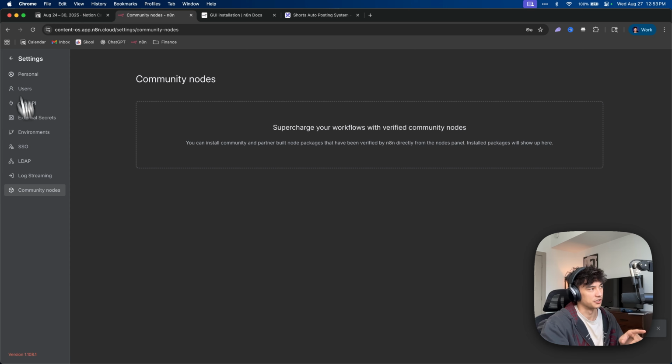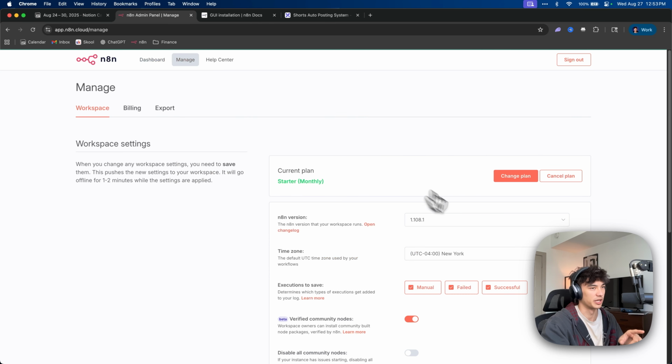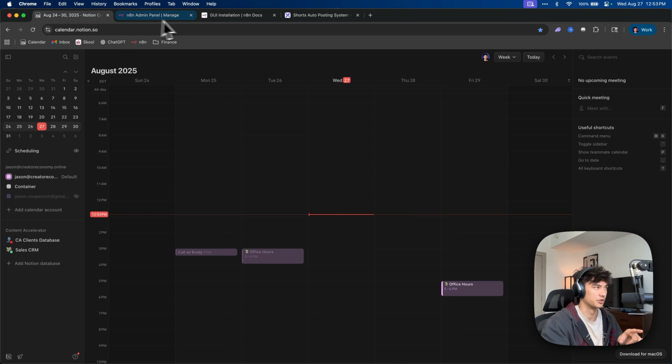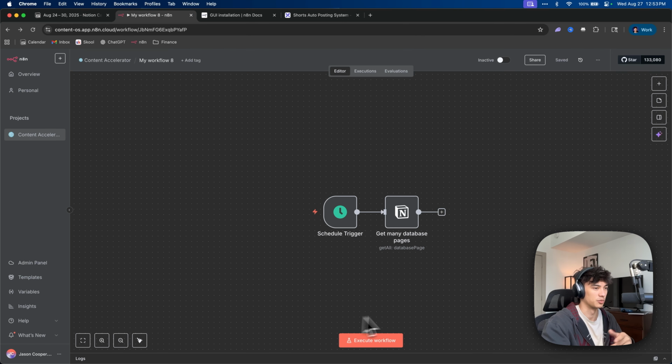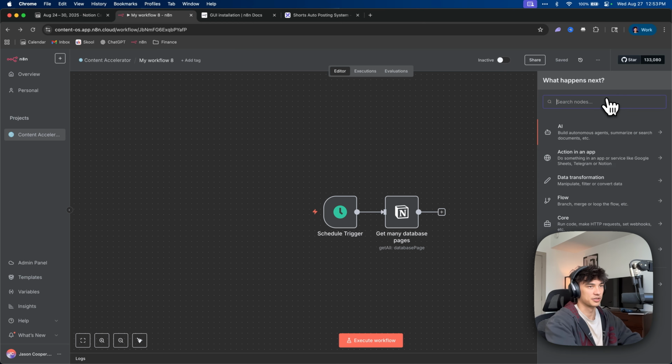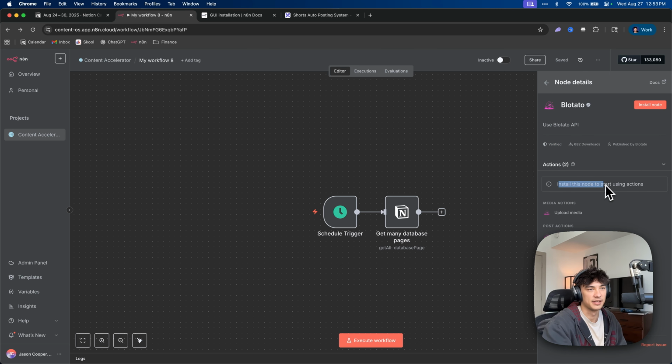Also, what you need to do is go to your admin panel, go to manage, and make sure that you're updated to the latest stable version of N8N, because otherwise these new Blotato community nodes are not gonna work, right? So let's try that again. Let's go Blotato and then install this.